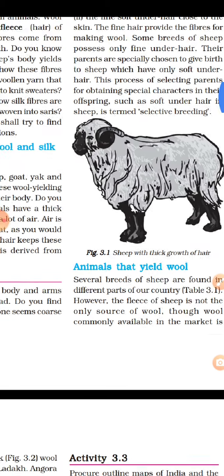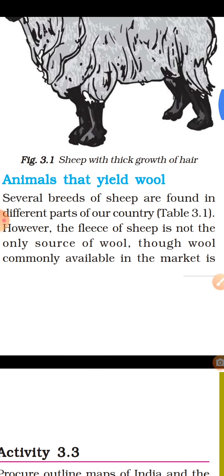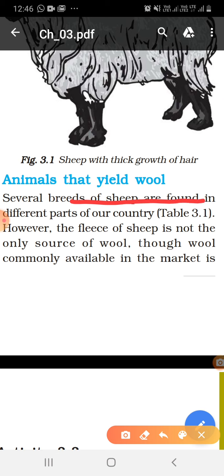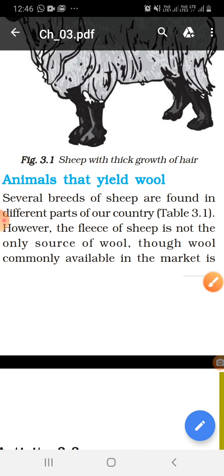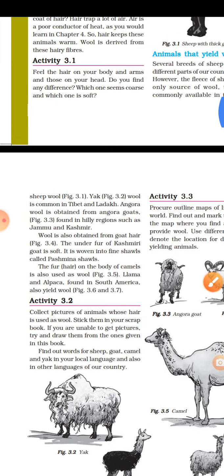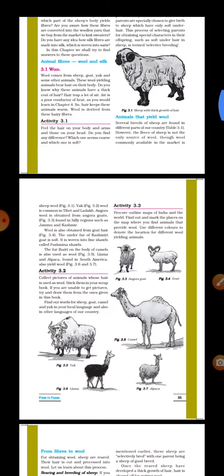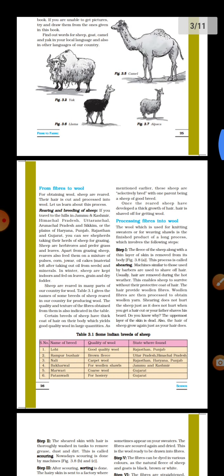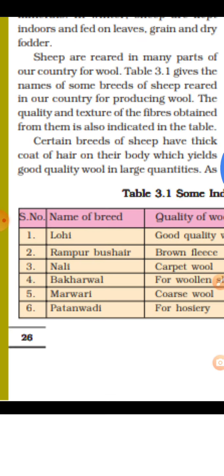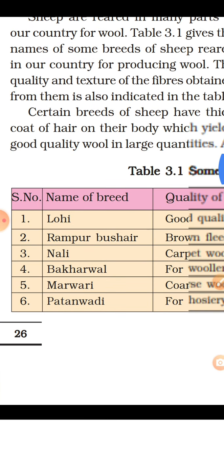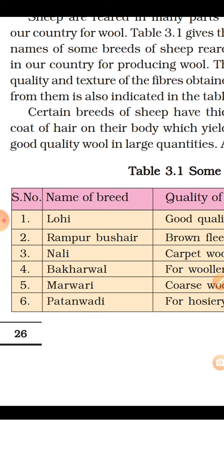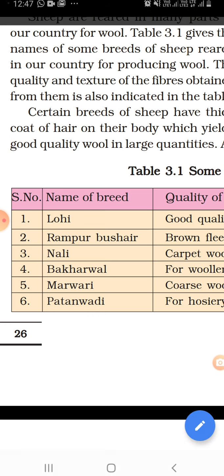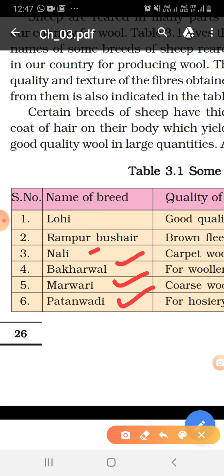Animals that yield wool. Several breeds of sheep are found in different parts of our country. Examples are given in Table 3.1. See, these are examples. The names of breeds are Lohi, Rampur Bushair, Nali, Bakharwal, Marwari, Patanwadi. These are the main breeds of sheep in India.